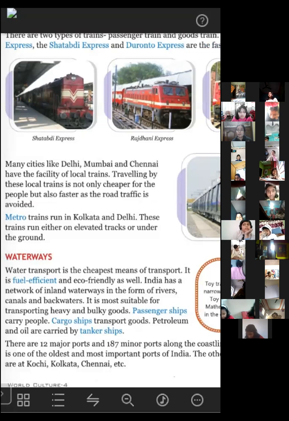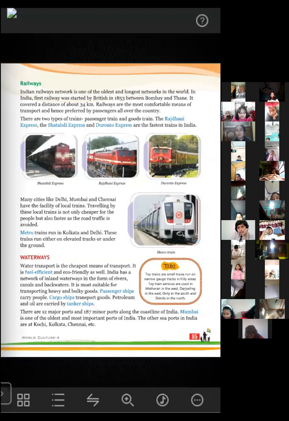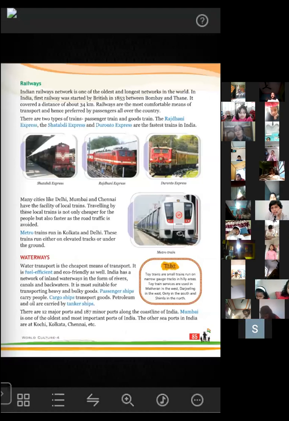From the port, the ships will start the journey, and they will also come to the port. As in the case of railways we have the railway station, similarly, in the case of waterways, for the ships and boats, mainly for the ships, ports are available. There are 12 major ports and 187 minor ports available in India.